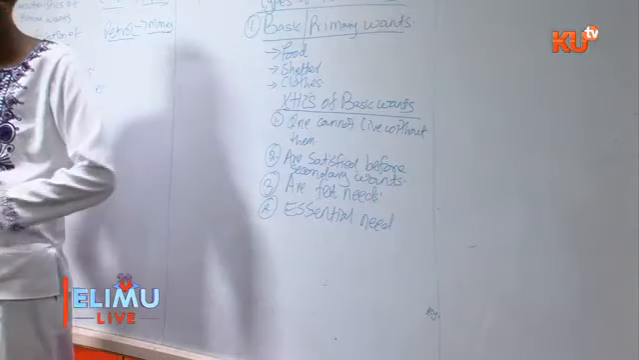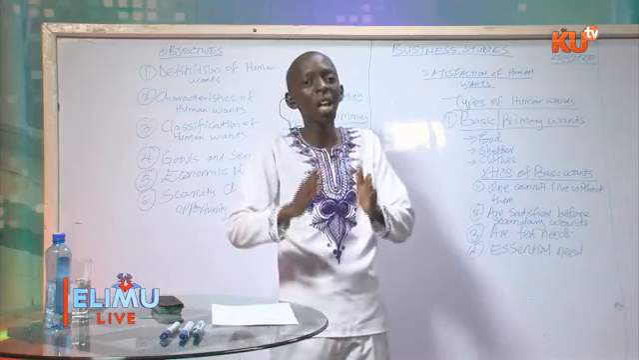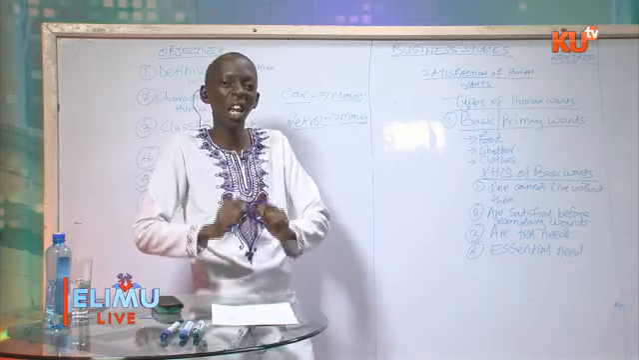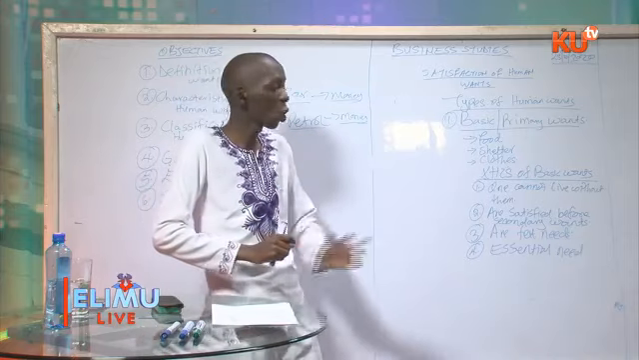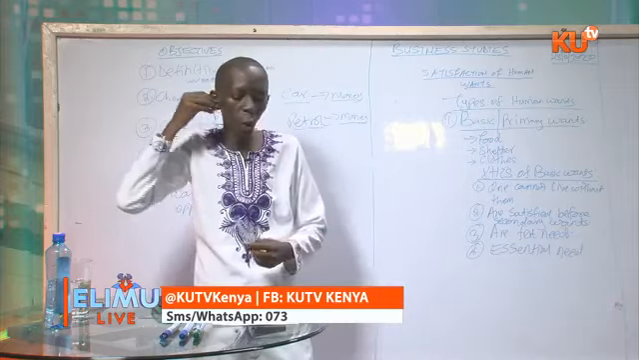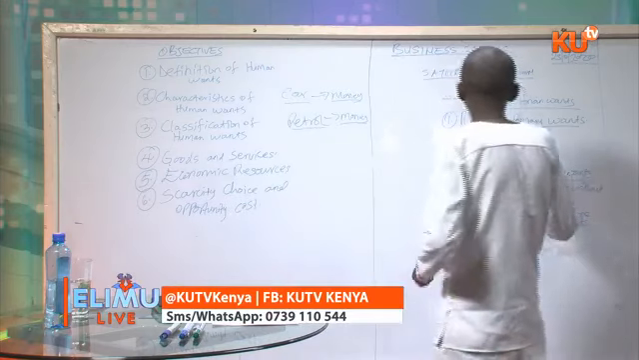The other one is that they are essential needs. Essential means they are very, very important in the life of each particular person. So if you are asked about the characteristics of basic wants, you can give those four characteristics. That is basic or primary want.